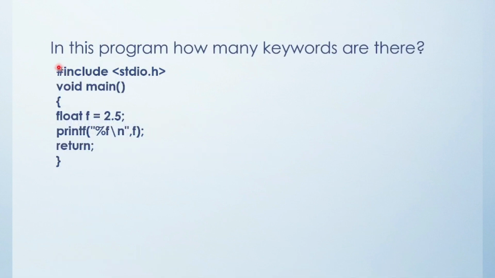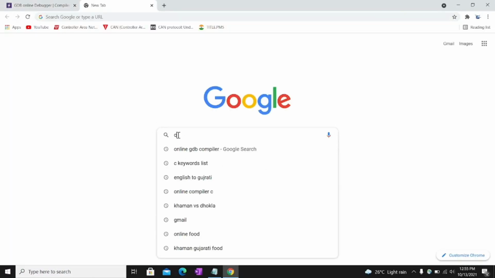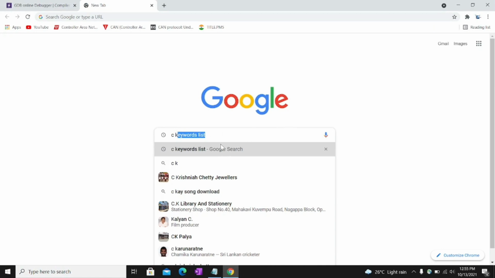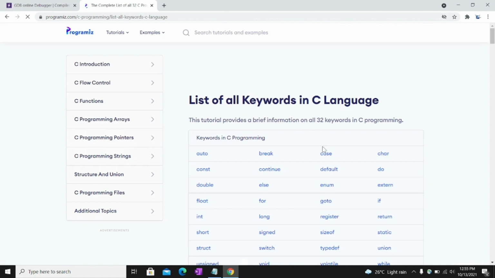Next MCQ. Try to see the code and tell me the answer. See in this program how many keywords are there? Option A 2, B 3, C 4 or D 5. So tell me the keywords. First of all, I'll tell you that in C language there are 32 keywords.